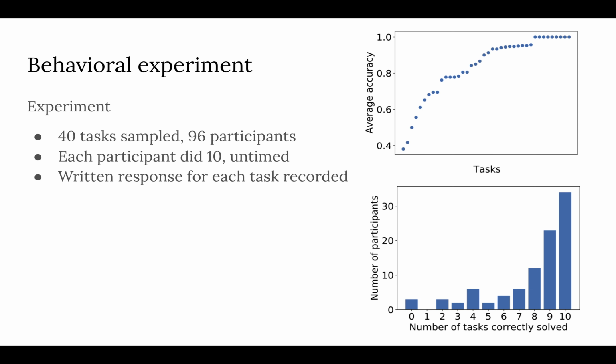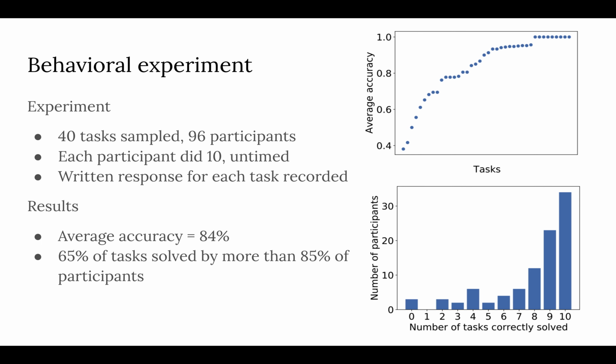So in general, people are doing very well. In the top right, you can see average accuracy of tasks. In the bottom right, you can see a histogram of the number of tasks correctly solved by the number of participants who correctly solved that many tasks. In general, participants are doing well, with many getting all 10 tasks correct, and tasks have pretty high accuracy, although there's considerable variability. To recapitulate, the average accuracy was 84%, and 65% of tasks were solved by more than 85% of participants. So in general, people did well at ARC.